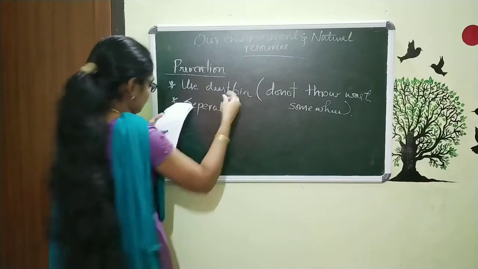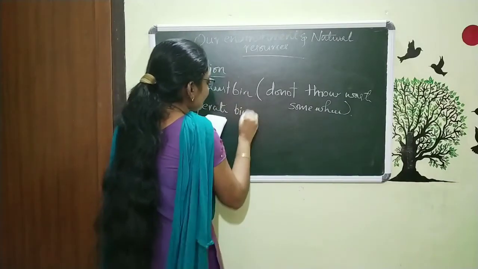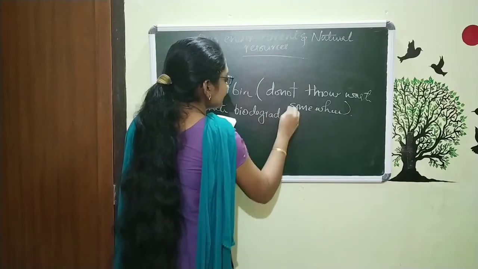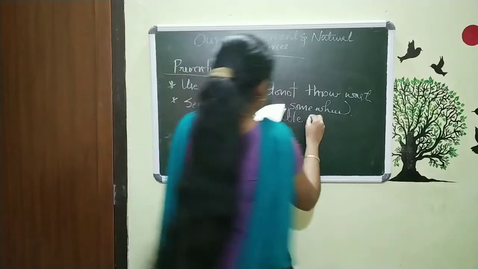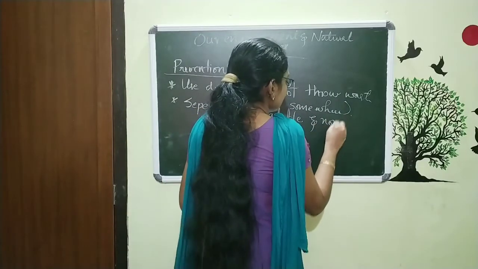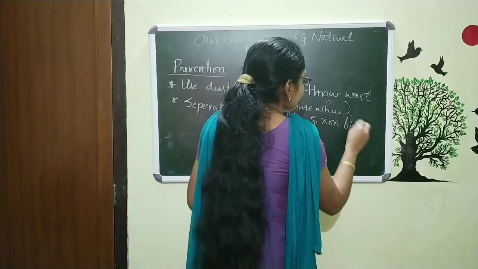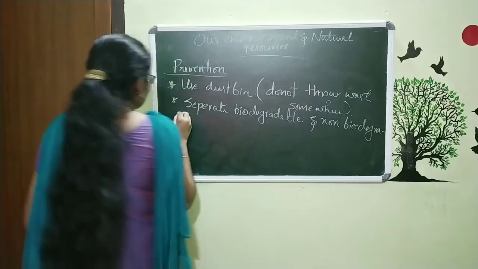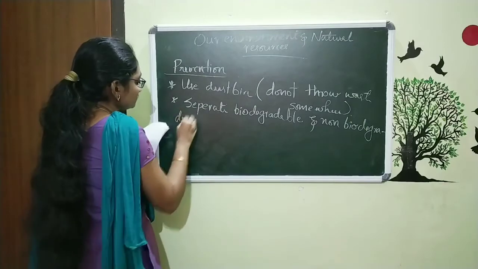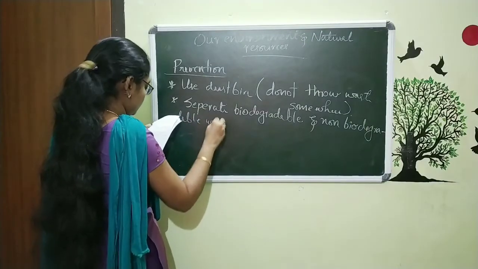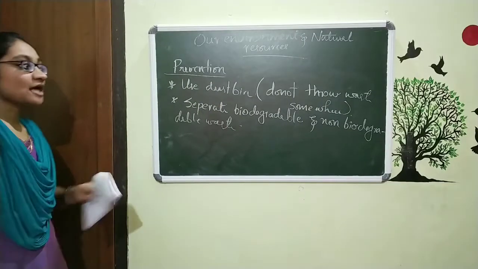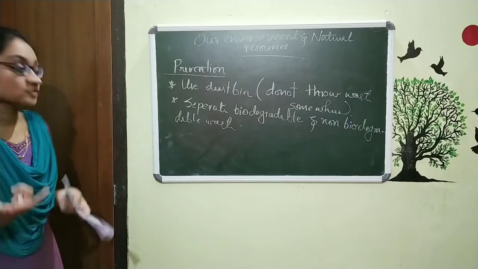Separate biodegradable and non-biodegradable. So the second point is this, we are talking about how we can prevent the soil pollution.